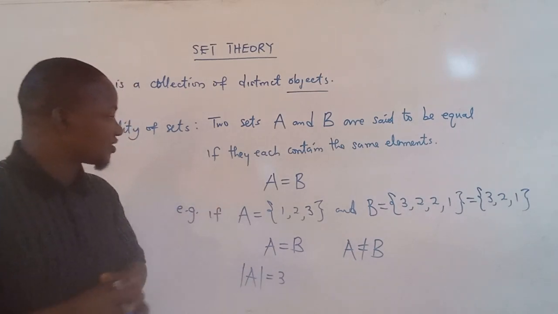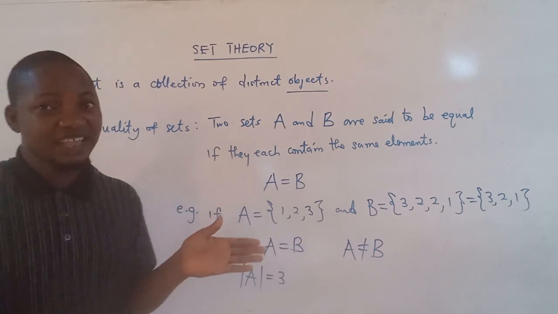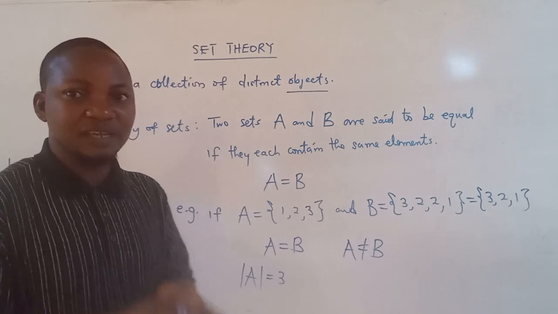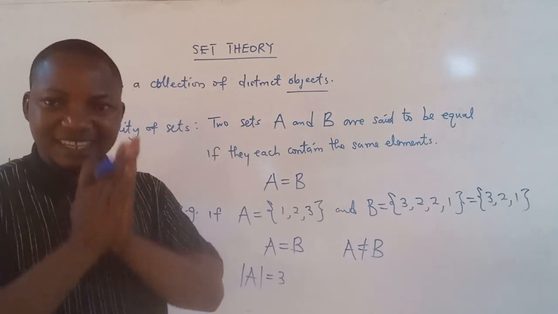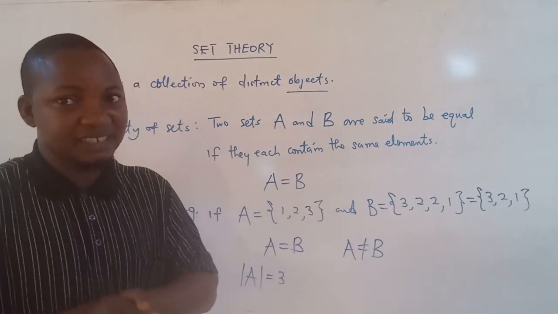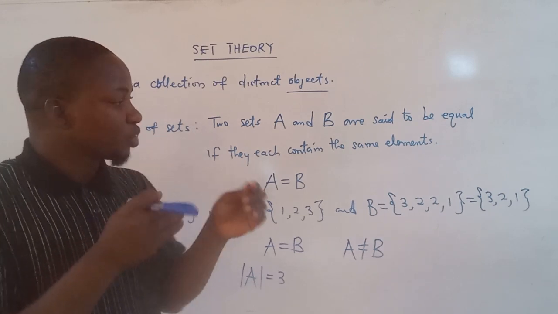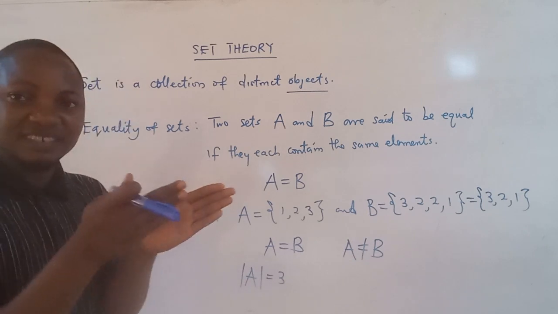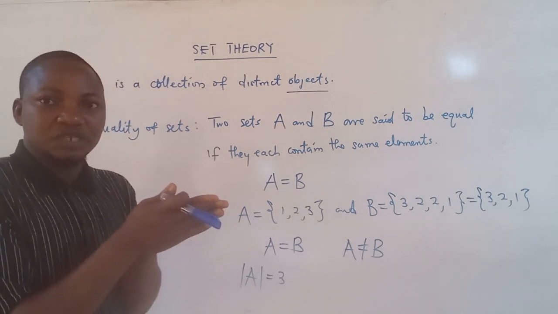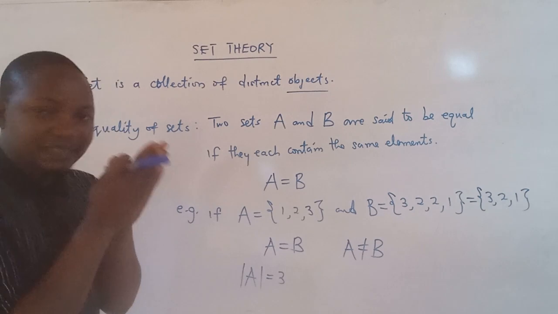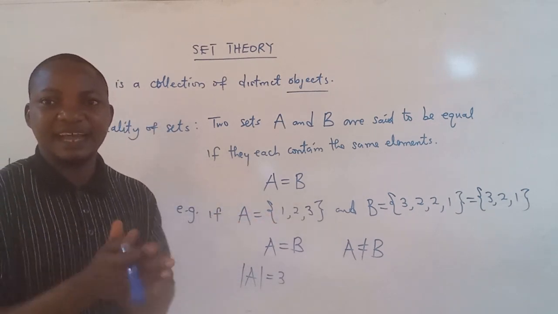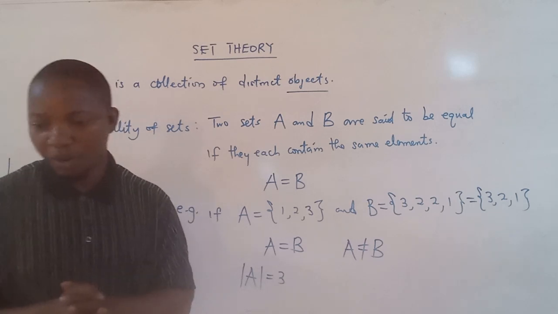So if you have a set of 10 distinct elements, the cardinality of that set is 10. But if there are some numbers that are repeated there, we first of all write it in a distinct form, in such a way that each element will appear once, before we determine the cardinality of that set.